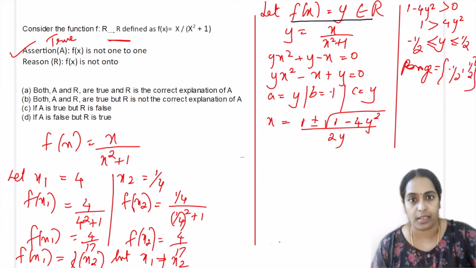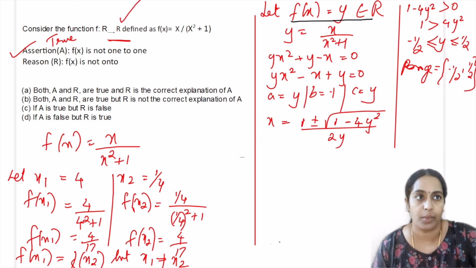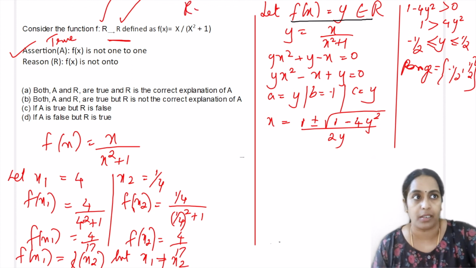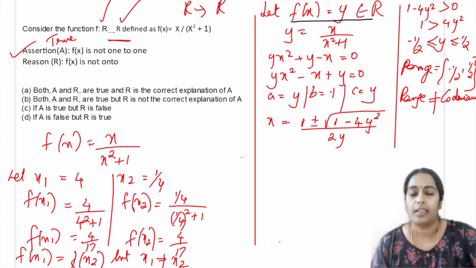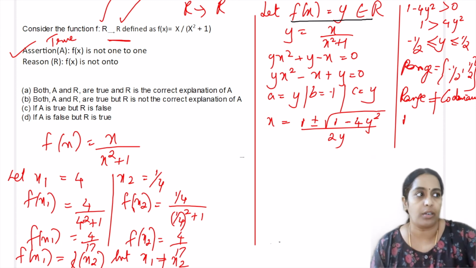Within this range. But what is the codomain given in the question? The domain is the real number set, the codomain is also the real number set. It is R to R. Domain and codomain both are real number sets. So it's clear that the range is not equal to the codomain. If the range is not equal to the codomain, it is again not onto. The function is not onto.